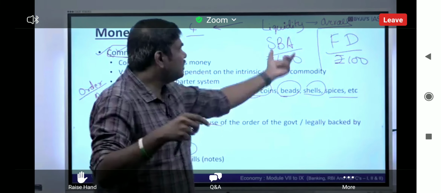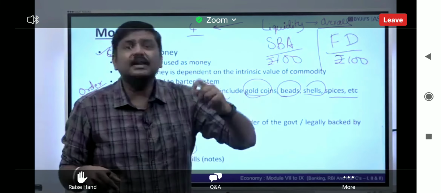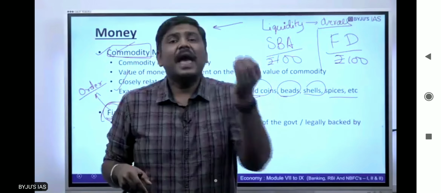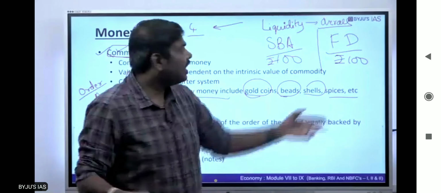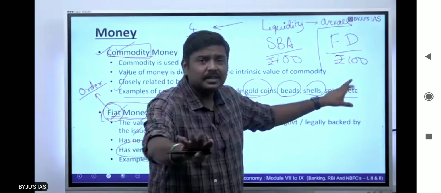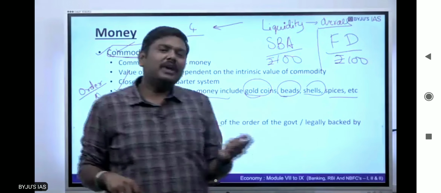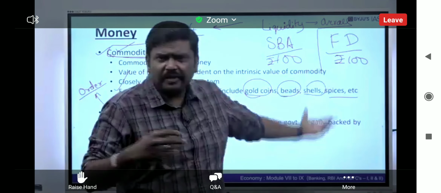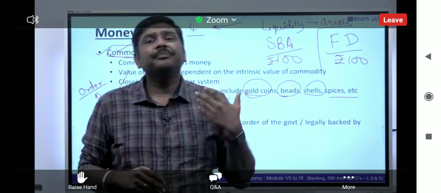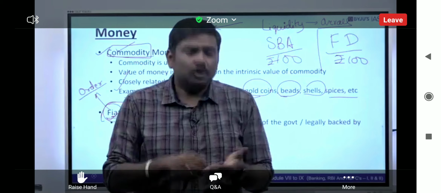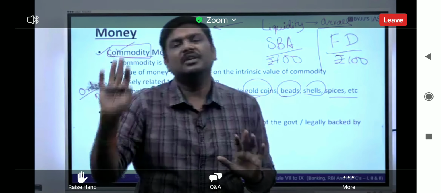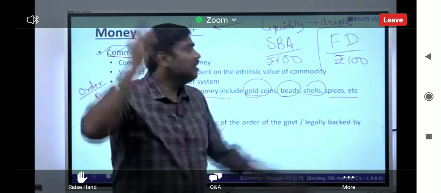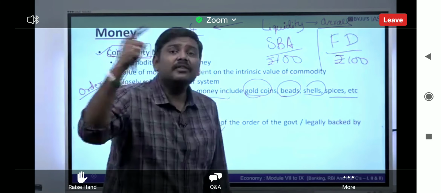In case of a savings bank account, it is as good as having cash. It is not equal to cash, but it is as good as having cash in hand. But on the other hand, having 100 rupees in a fixed deposit, do you think you can withdraw it quickly from the bank? Savings bank deposit, definitely yes. You can go to an ATM and withdraw the money. You can go to the bank and withdraw the money. You can write a check to someone else and he will withdraw the money. So the liquidity in case of a savings bank account is very, very high, whereas in case of a fixed deposit, liquidity is very, very low.